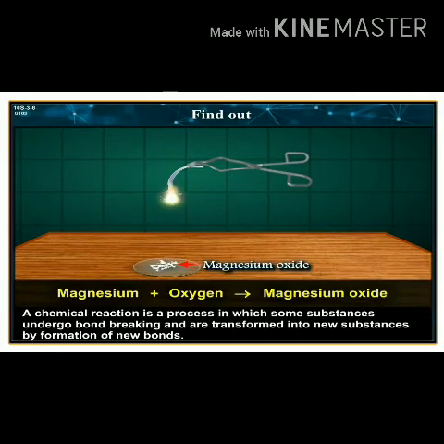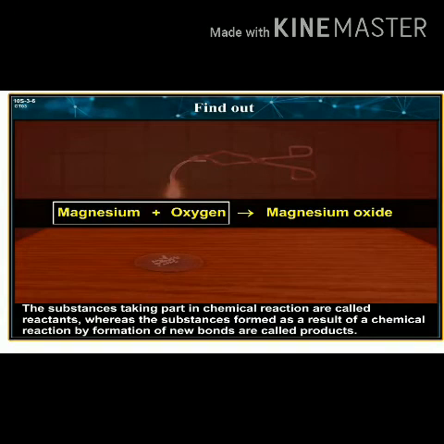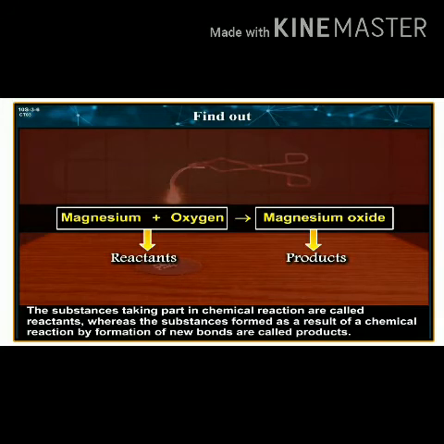A chemical reaction is a process in which some substances undergo bond breaking and are transformed into new substances by formation of new bonds. The substances taking part in a chemical reaction are called reactants, whereas substances formed as a result of a chemical reaction by formation of new bonds are called products.